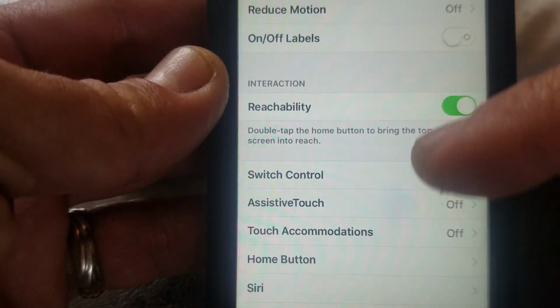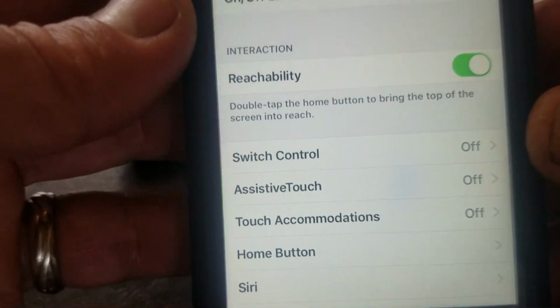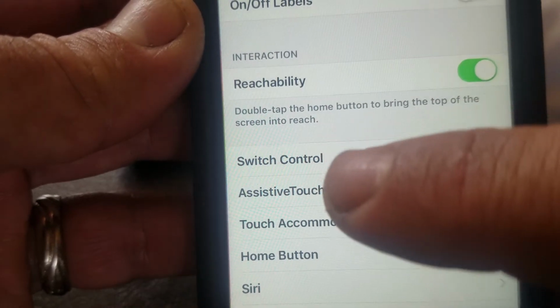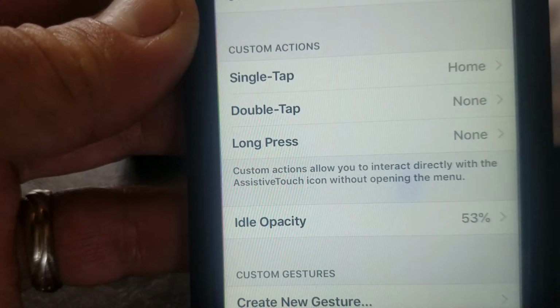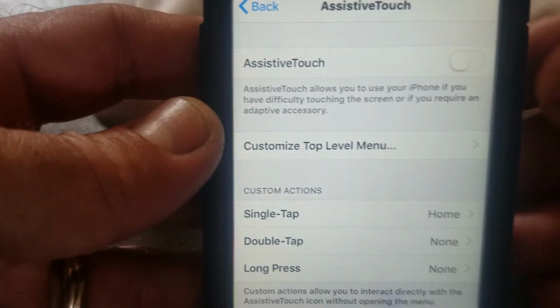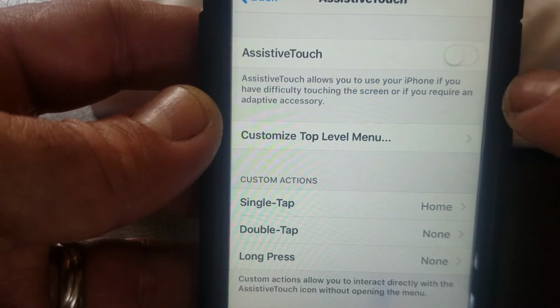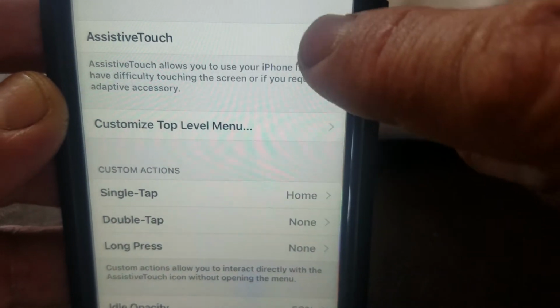Let me check. As you see, Assistive Touch, right there. Right, this is the one. Then go ahead and turn this button on. It should be green here, in the corner. This is the one.